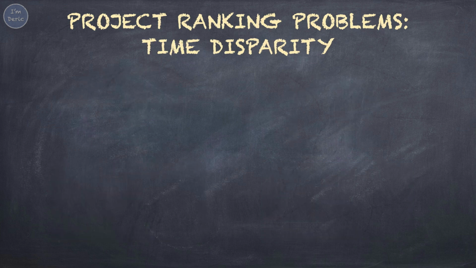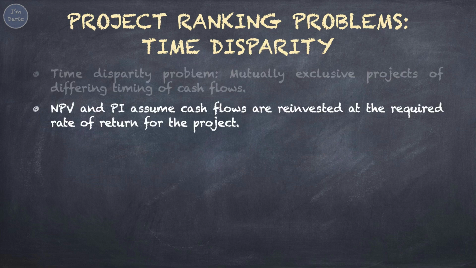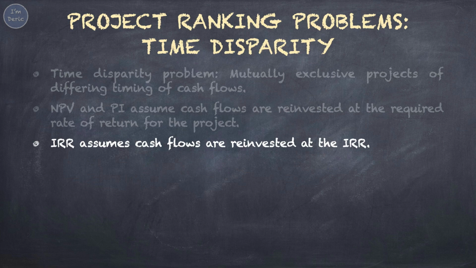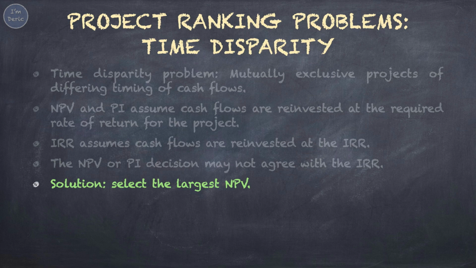Another problem in project ranking is the time disparity problem. It occurs when dealing with mutually exclusive projects that have different timing of cash flows. The projects may have similar sizes, but they receive cash inflows at different times. This discrepancy arises because NPV and PI assume that cash flows are reinvested at the required rate of return for the project. However, IRR assumes cash flows are reinvested at the IRR's rate. Consequently, NPV or PI decisions may not align with the IRR. Our proposed solution is to select the project with the highest NPV.